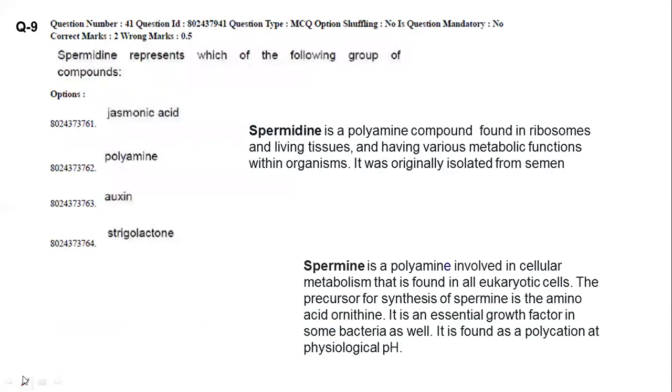Now, see that spermidine represents one of the following groups of compounds. First option jasmonic acid, polyamines, auxin, and strigolactone. Now, what is spermidine? Spermidine is a polyamine compound found in ribosomes and living tissue, having various metabolic functions within the organism.